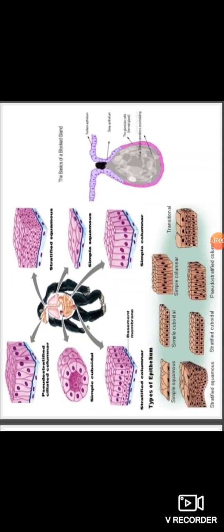Observe here the figures of the tissues and how the tissues are arranged.